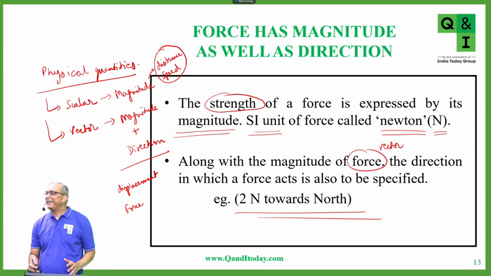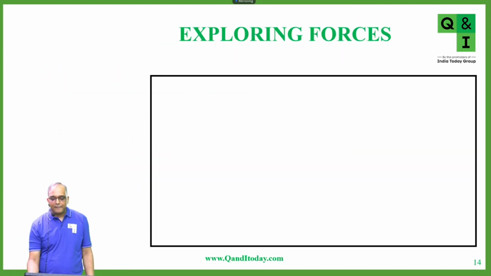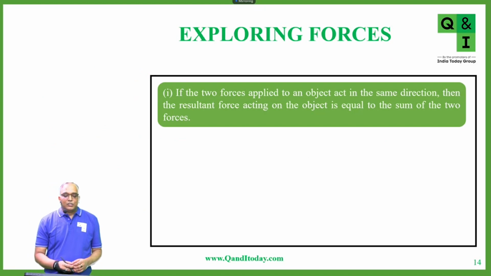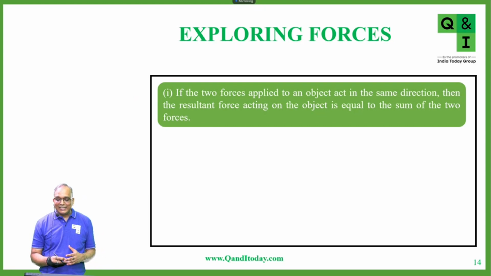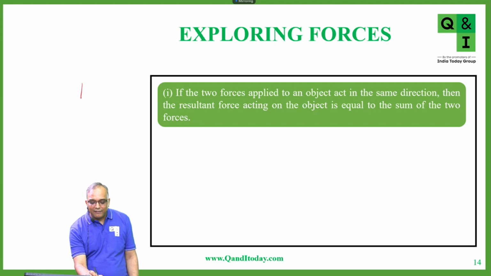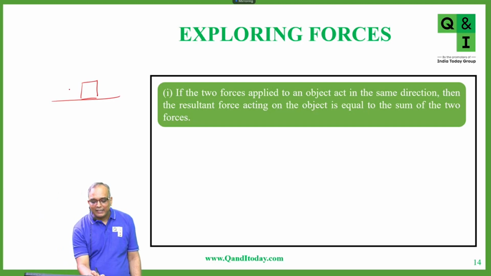Okay, so now let's move to the next slide. If two forces applied to an object act in the same direction, then the resultant force acting on the object is equal to the sum of the two forces. Let's say there are two forces acting on an object. What does this mean? Let's say we have an object, right?